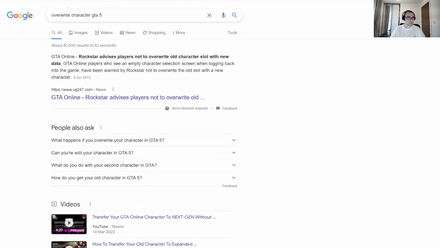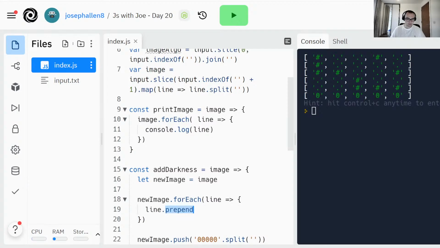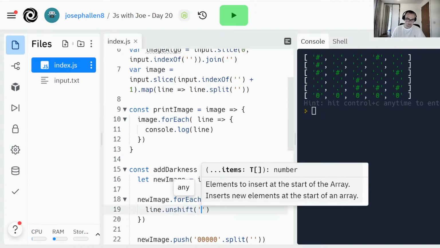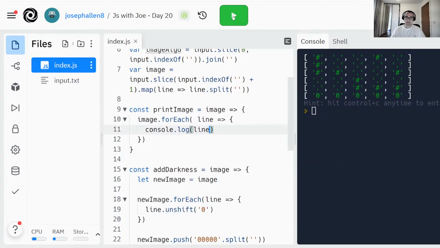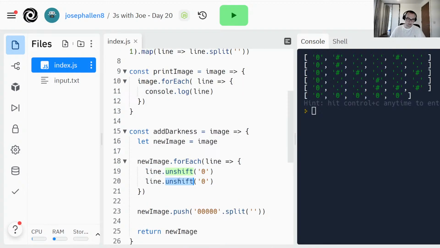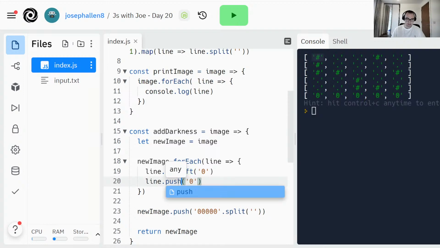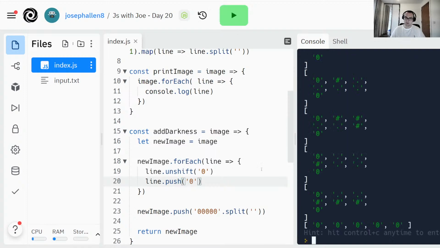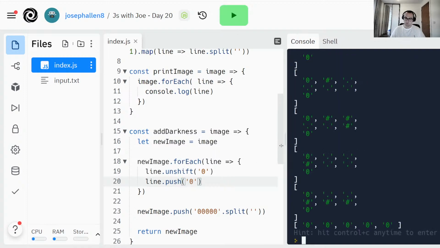Unshift. I'm guessing shift is the other one I want, so I can do unshift, and I'm just using zeros here to make it obvious that I'm changing something. So I can unshift, I can, I guess, shift. Oh, no. I guess shift is getting rid of the first one. I think I can just push for the other one.